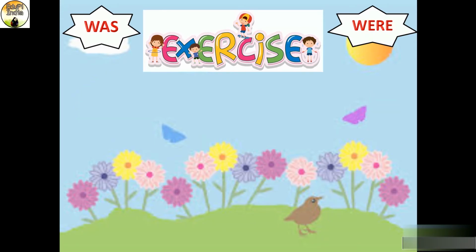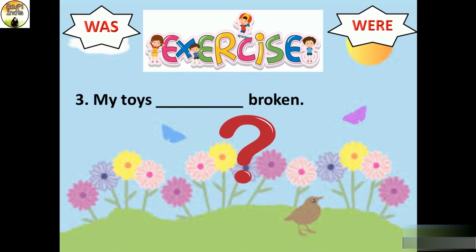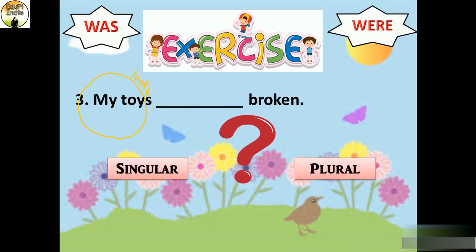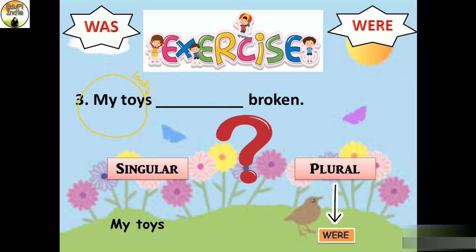Now let's see what's next. My toys dash broken. So what should we use here? Think, students. Look at the subject. My toys. Is it singular or plural? Yes, the subject is plural. So we will use were. Now the sentence will be my toys were broken.